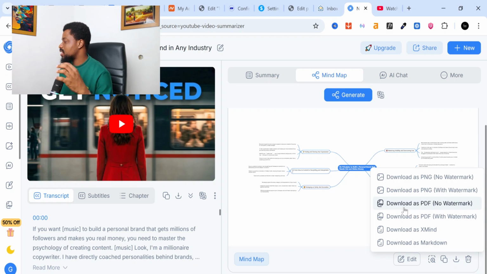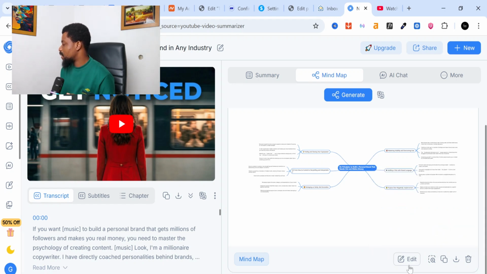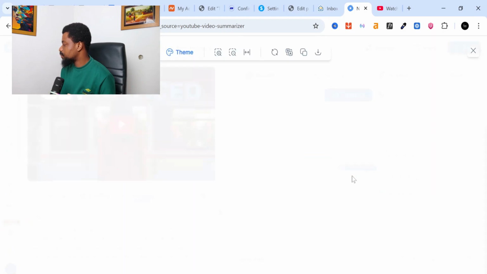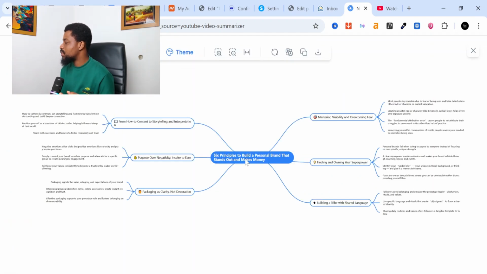You can download it as a PNG, as a PDF, and as a markdown, anyhow you want it. If you zoom in or open it, you can see the 6 principles to build a personal brand that stands out. From here, it gives us the 6 core things that we can focus on, with a breakdown of each of them that you can also edit and customize as you want.